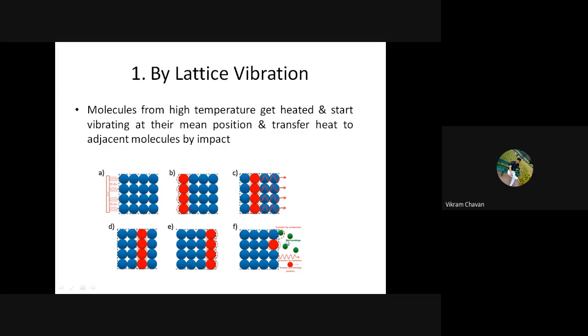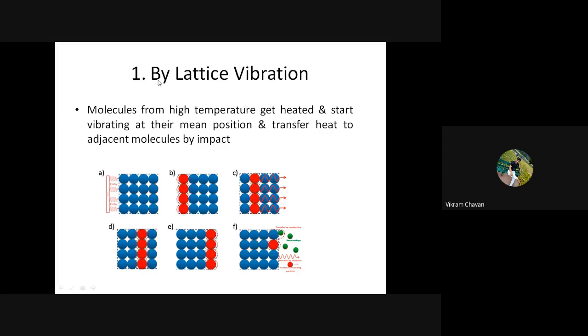So what does lattice vibration mean? Molecules from the high temperature region get heated, start vibrating at their mean position, and transfer heat to adjacent molecules by impact or collision. That is the lattice vibration mechanism of conduction. So write down first: by lattice vibration.